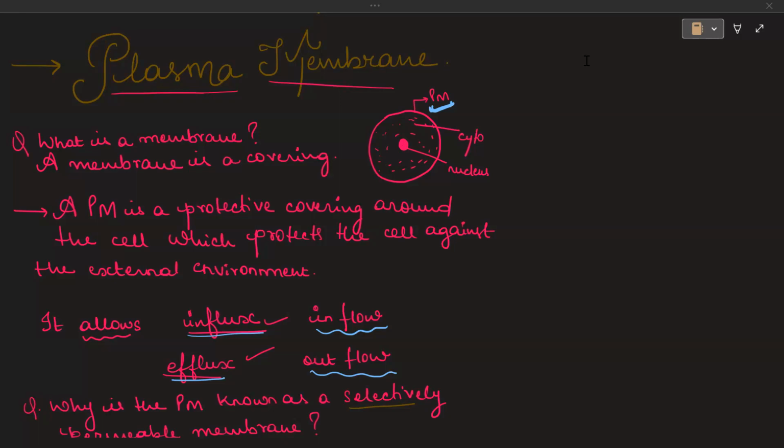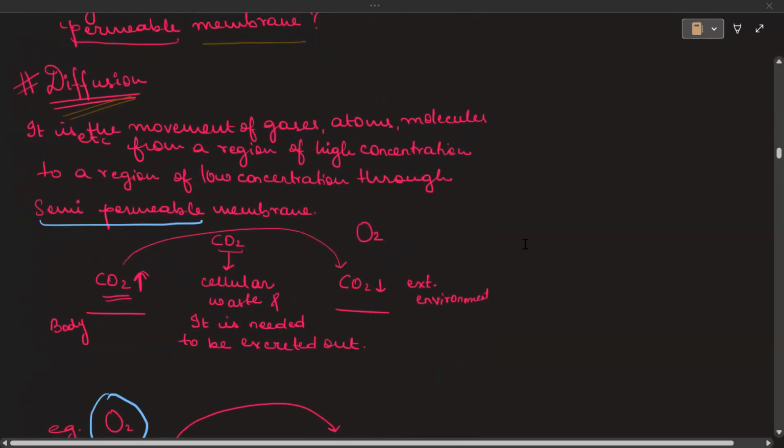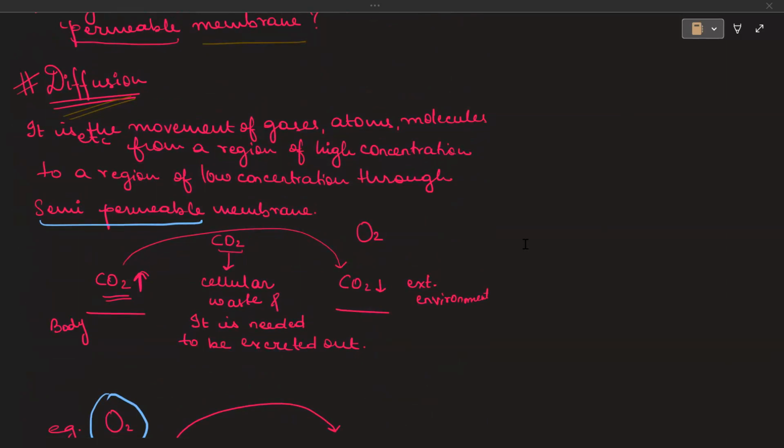Now moving forward, let's talk about diffusion. Diffusion is the movement of gases, atoms, molecules from a region of higher concentration to the region of low concentration. So from high concentration, the stuff will move on to the low concentration through a semi-permeable membrane.